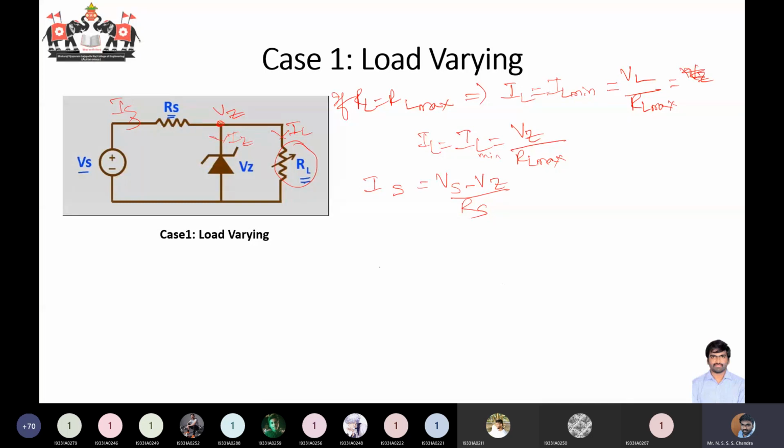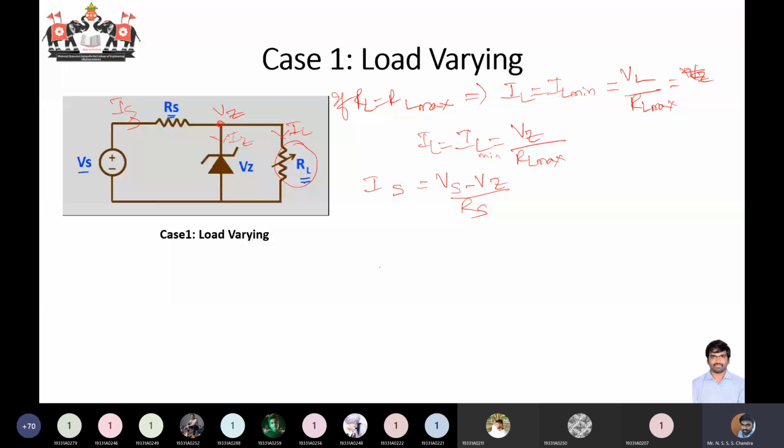If there are any changes, you can see them either across your Zener current or through your load current. Because you are changing the load resistance, your load current is going to decrease, so your IZ will be increasing. This reduction in the load current will be compensated by the increase in IZ.